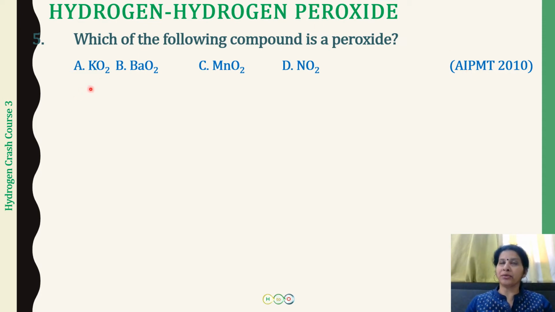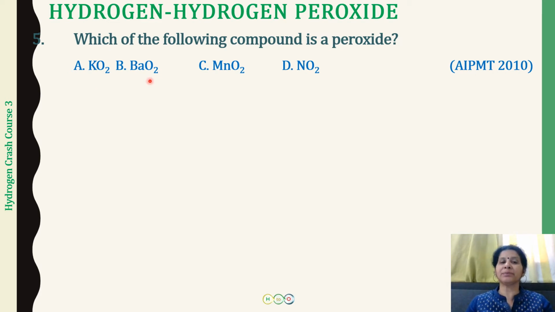Now, one thing more you can remember is that in a peroxide, the oxygen atoms which are bound to each other by the single covalent bond will have an oxidation state of -1. So in these compounds, you can check the oxidation state. For KO2, the oxidation state of the alkali metal is always +1. For the two oxygen atoms, the oxidation state is going to come out as -1/2. Okay, so this is not going to be a peroxide. In fact, this is potassium superoxide. O2^- is what we have as a superoxide.